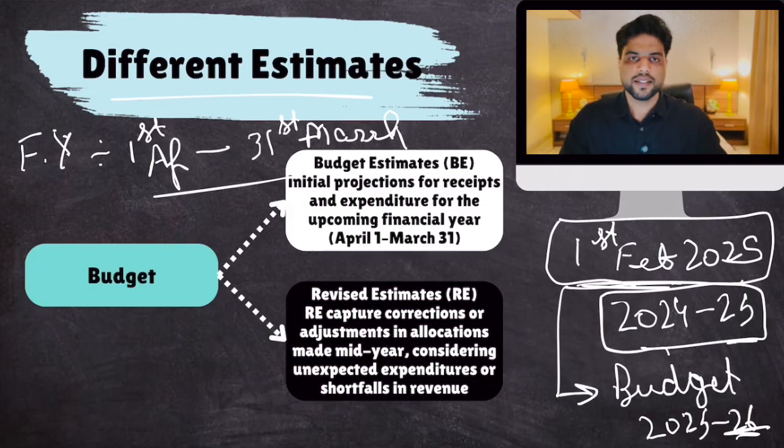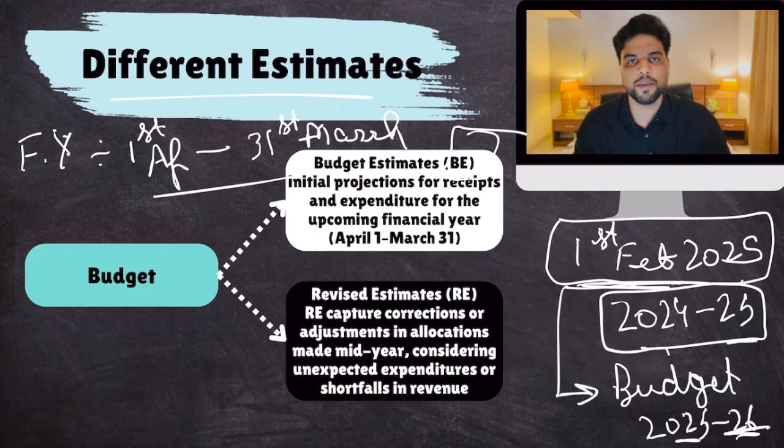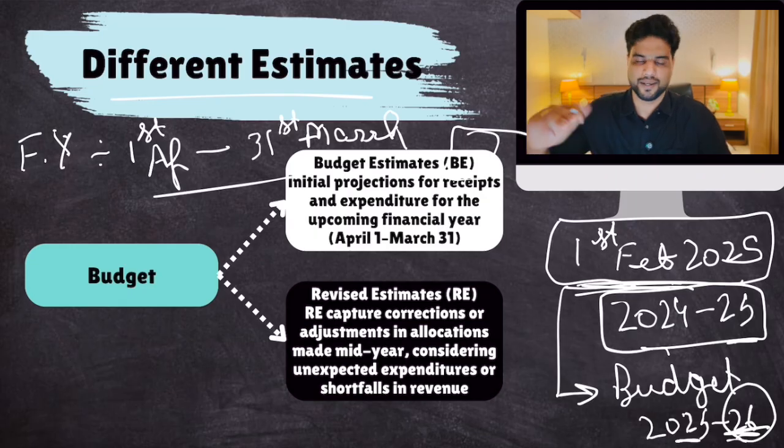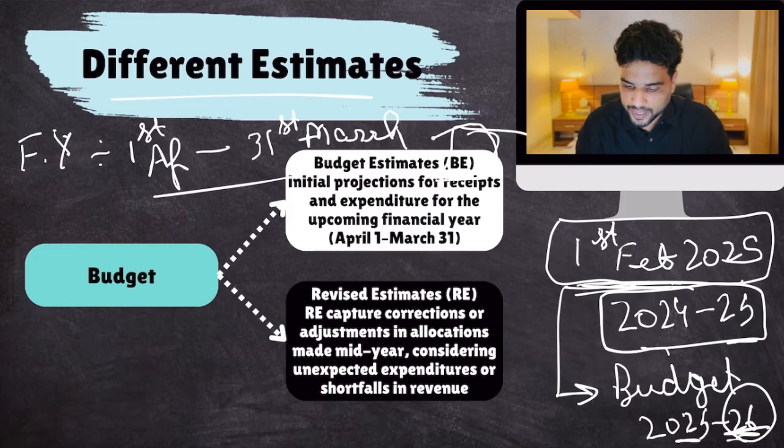Now remember this. When the budget is presented, there are certain estimates that are given. That income tax would be 10 lakh crore, this estimate is given. Capital expenditure would be 5 lakh crore, this estimate is given. All estimates are given in the budget document. Whenever they say budget estimate or write this term BE, BE means estimates of the next financial year, which will begin on 1st April 2025 and end on 31st March 2026. But we are presenting the budget on 1st February. That means we are just making an estimate. We are just projecting. We are just guessing. It's a good guesswork, but we are just estimating this. Clear? This is budget estimate.